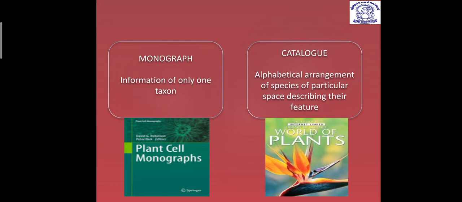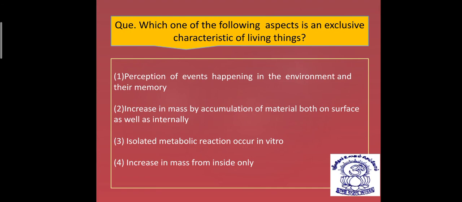So dear students, after discussing these taxonomical aids, let's talk about some of the questions which have already been asked in earlier NEET examinations from this chapter. The first question: which one of the following aspects is an exclusive characteristic of living things?